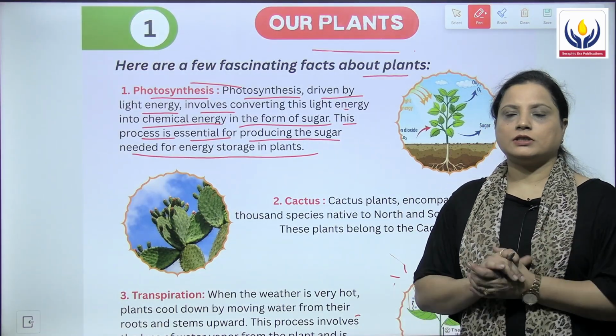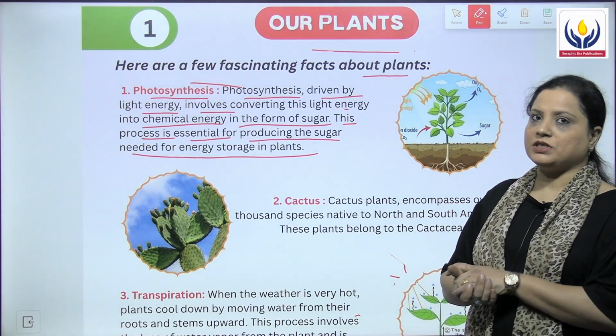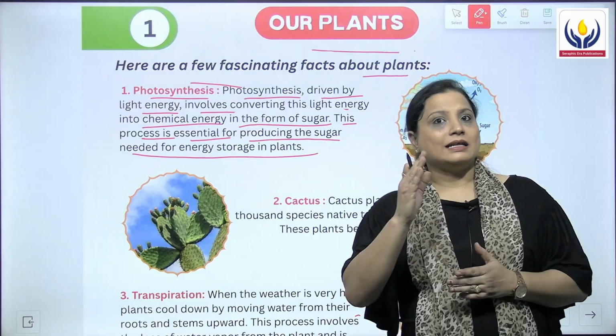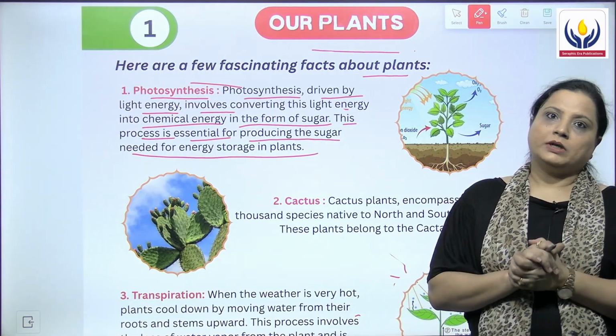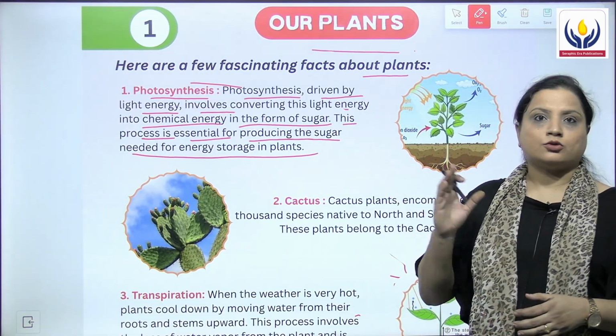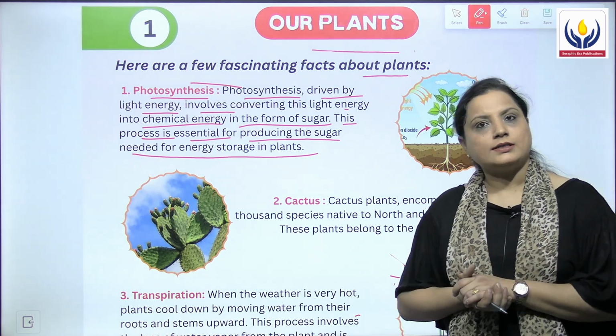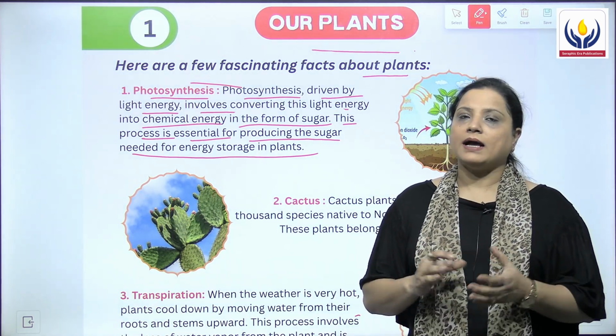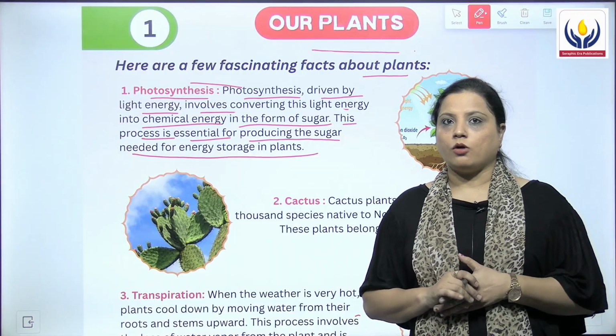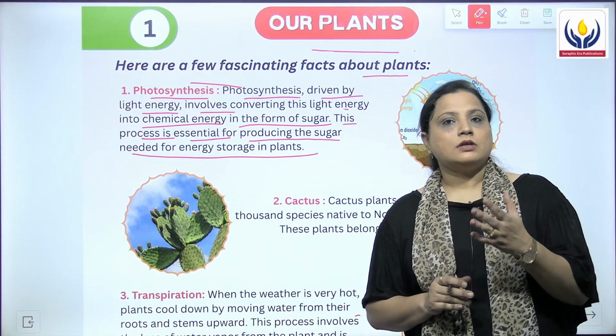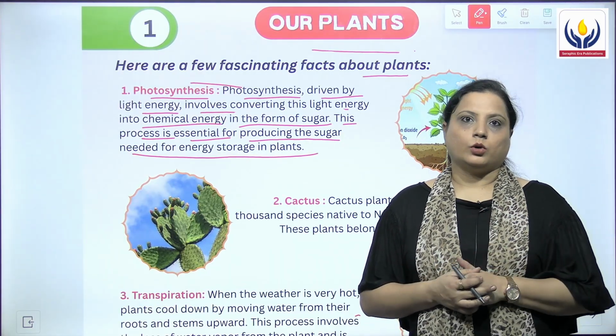Now what does photosynthesis mean? Photo means light and synthesis means to build together. That is to synthesize the food. So photosynthesis is a process of making food by the plants in the presence of sunlight, carbon dioxide and water.